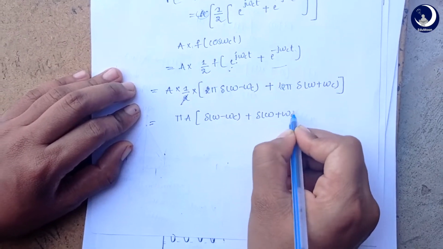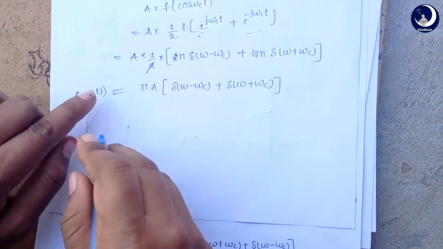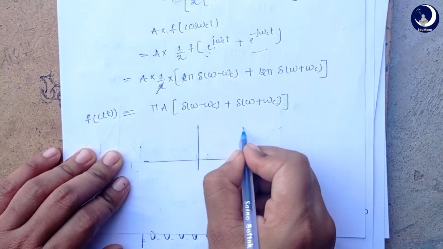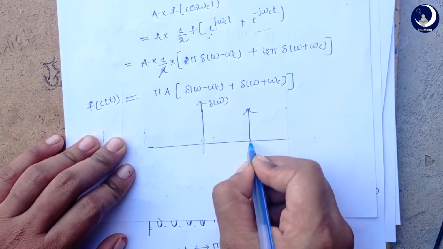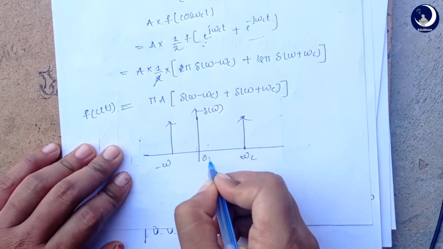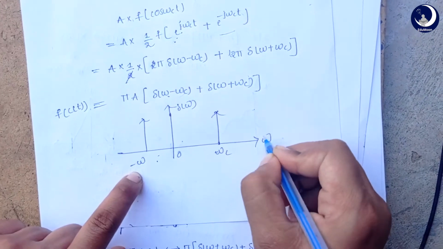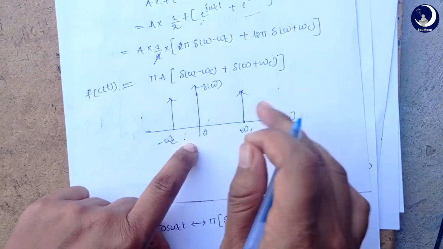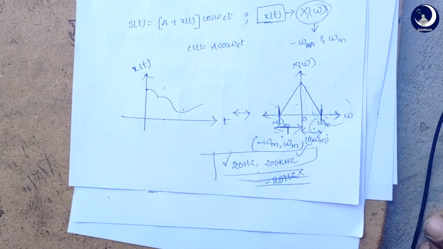And when we represent it graphically, this is what we get after we apply Fourier transform. That is, when we convert a time domain carrier wave signal into frequency domain, we will be getting this, at omega c. We got two impulse functions, right? So this is our carrier wave, and this is our modulating wave, and our